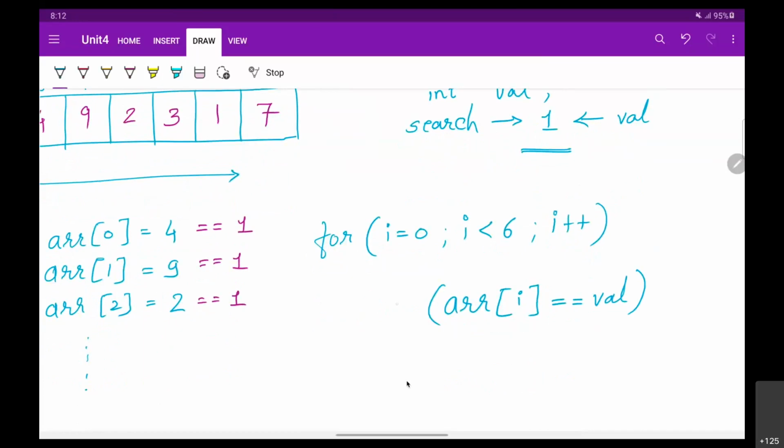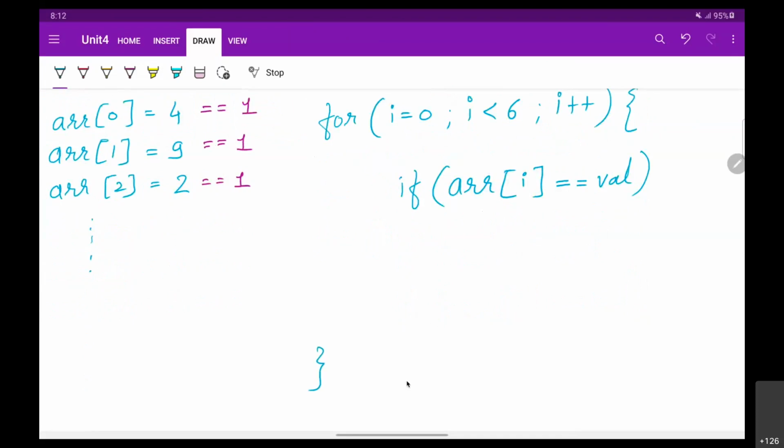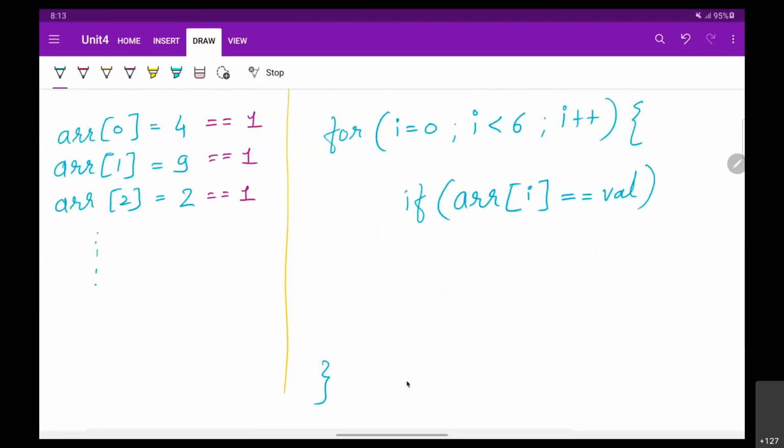Now, when we want to compare, we have if. Now, this is my loop, started and completed. And inside my loop, what we are doing is we are comparing that value, array of I and a value. This is if.